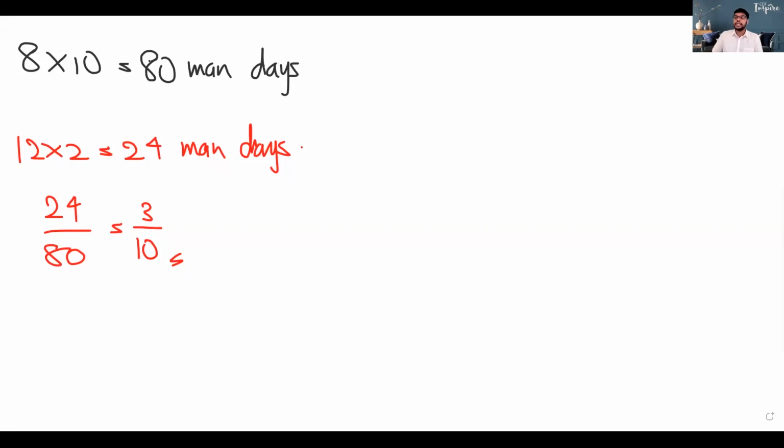That means we have 4 days left for 6 days. That means the other 7/10 of the task has to be done within 4 days. Remember that. The other 7/10 of the task has to be done within 4 days, right? Because the total of 2 plus 4 is 6 days, right?